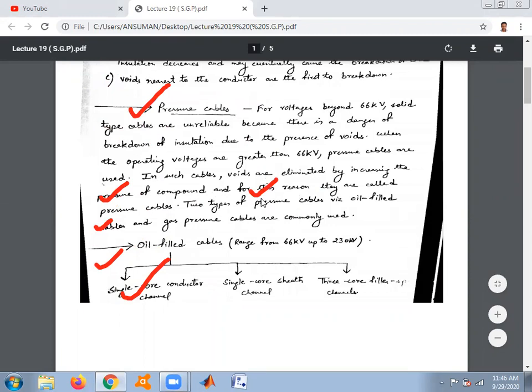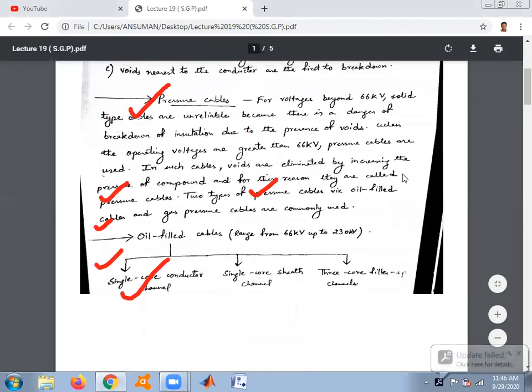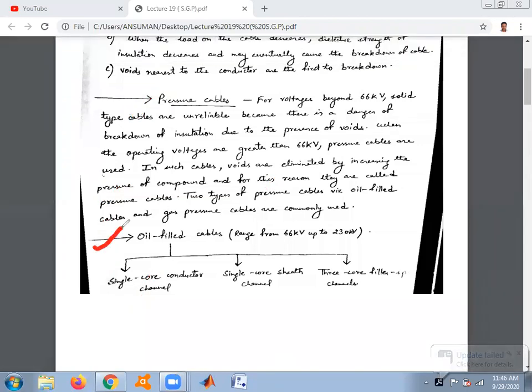There are two categories of pressure type cables: the first one is oil filled cables, and the second one is gas pressure cables. Oil filled cables range from 66 kV to 230 kV. They are further categorized as single core conductor channel, single core sheath channel, and three core filler separate channel.